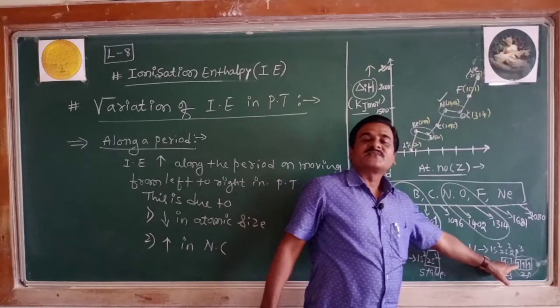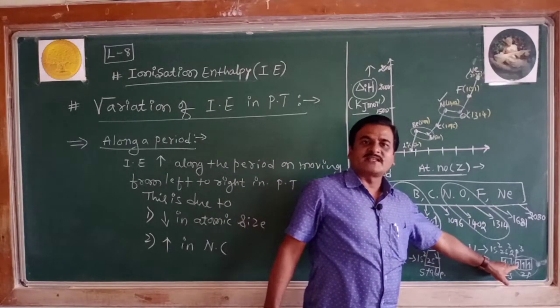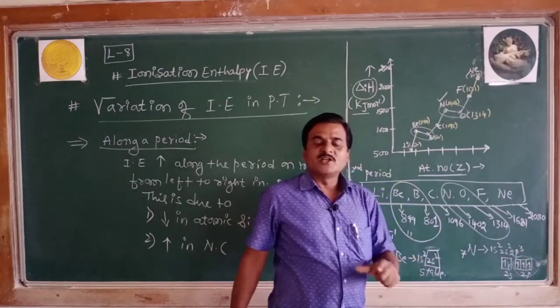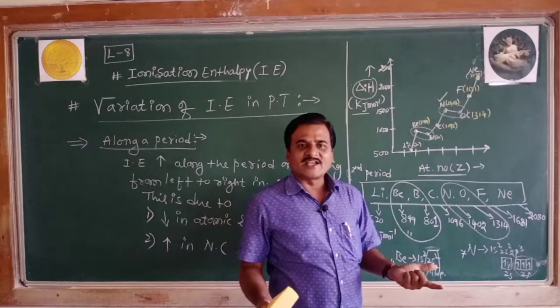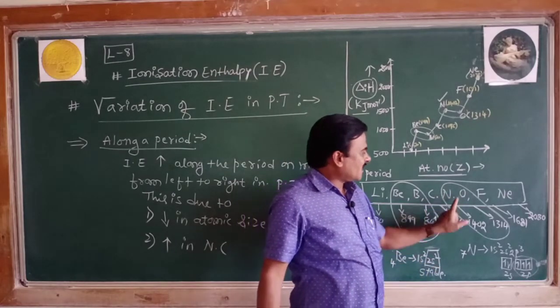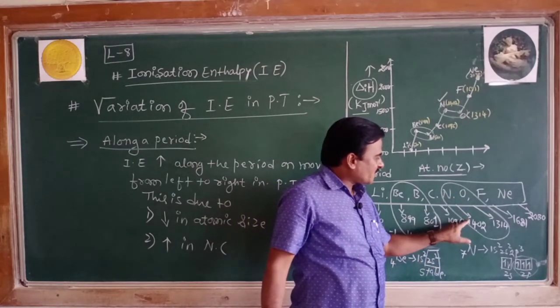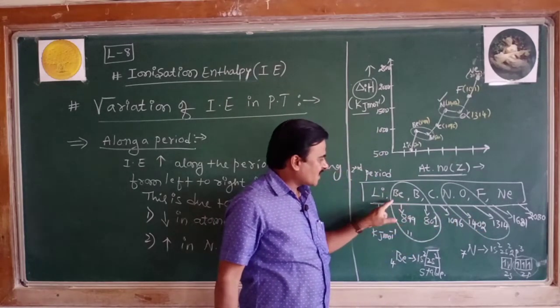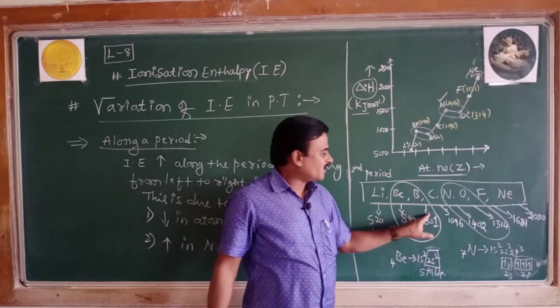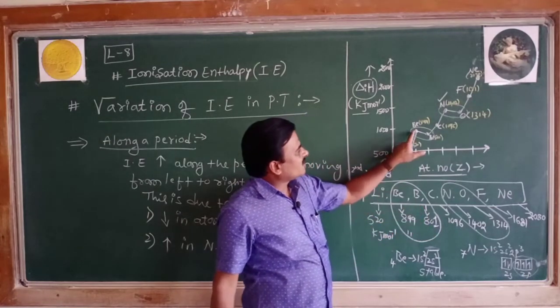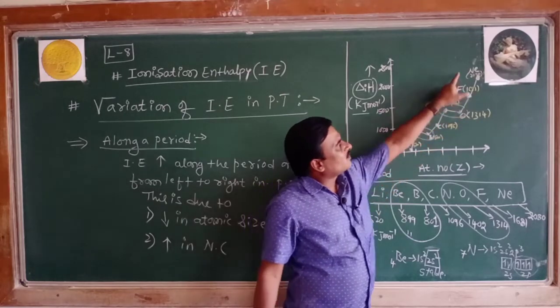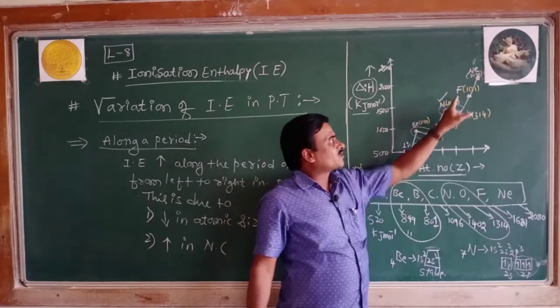nitrogen contains electrons in the outermost orbit, that too half filled p orbitals. Half filled p orbitals are more stable. The more the stability, the higher is the ionization enthalpy, and that is why the ionization enthalpy of nitrogen is more than that of oxygen. Similarly, the ionization enthalpy of beryllium is more than that of boron, where you can see the two peaks getting down. Otherwise it would have increased gradually.